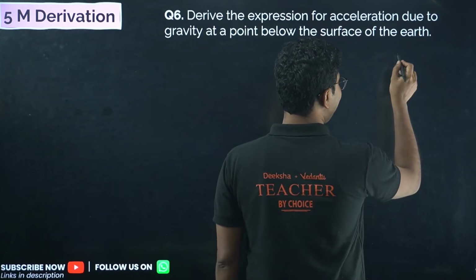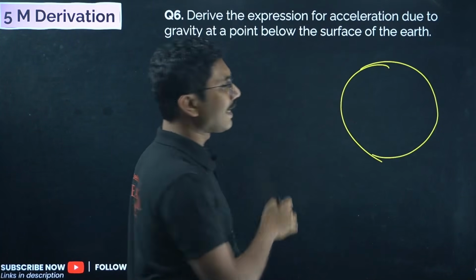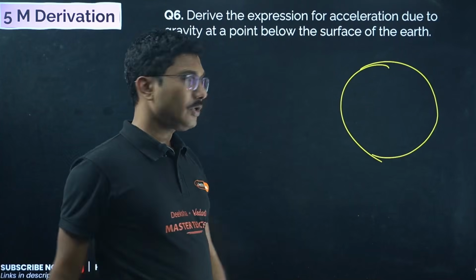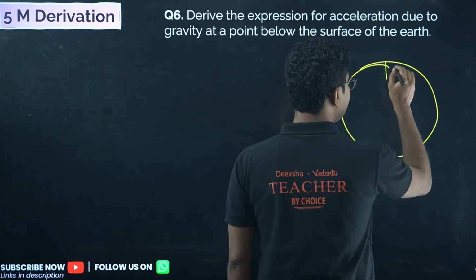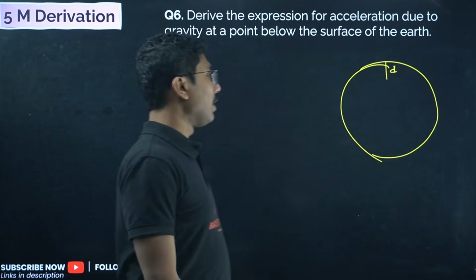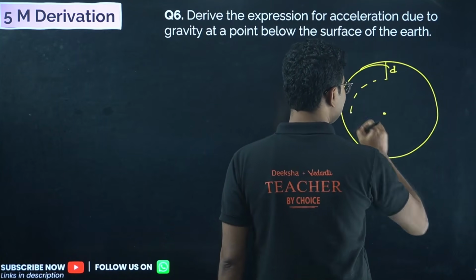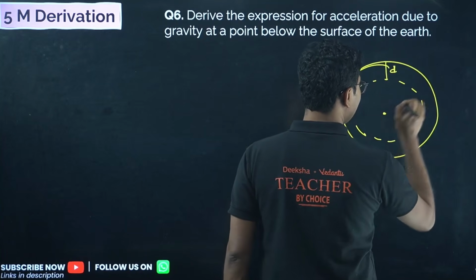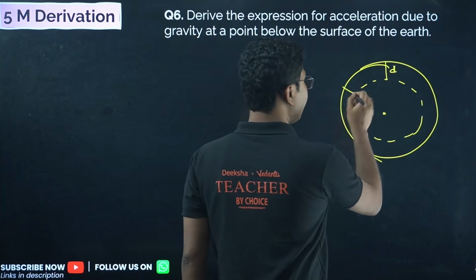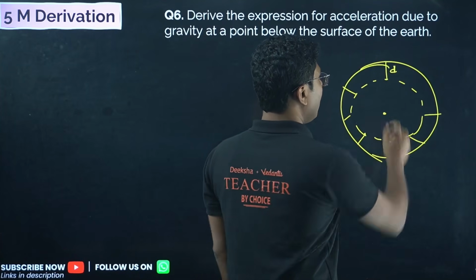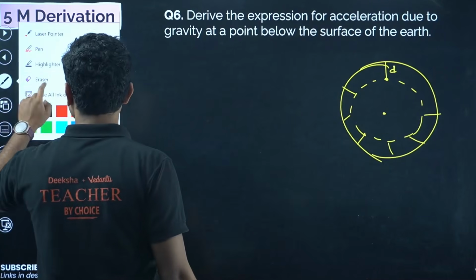Now inside the earth is slightly tricky. Even though mathematically they are easy, students forget how to do the derivation. So first of all, you have to understand that this is earth, and when you go a depth of d below the surface, what you have to consider is that only the mass inside this sphere is relevant. The mass outside, from all other sides, is actually irrelevant.